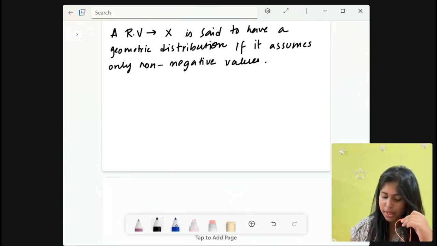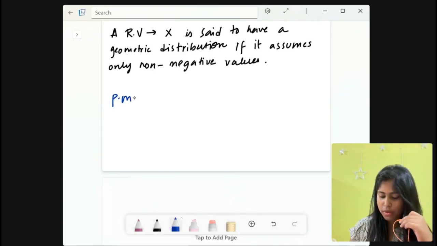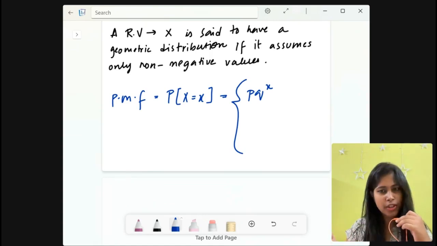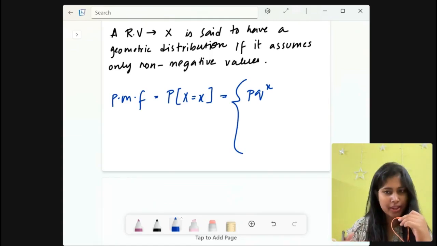Now, what is the PMF of the geometric distribution? The PMF is written as the probability that capital X equals small x, which equals p q to the power x. You need to remember this PMF. For every distribution, you need to remember the PMF and the parameter.